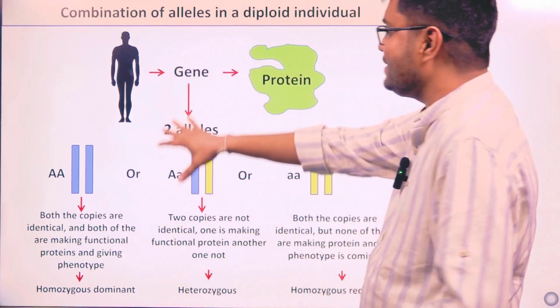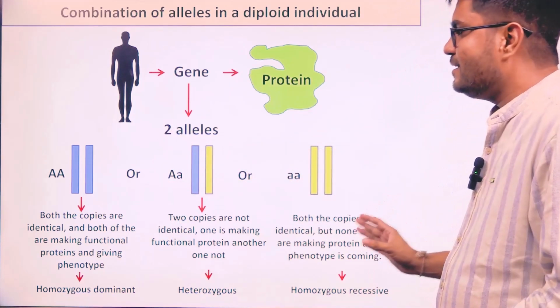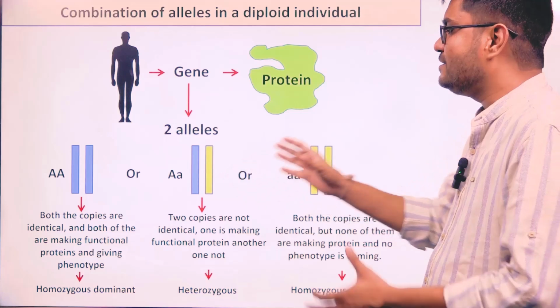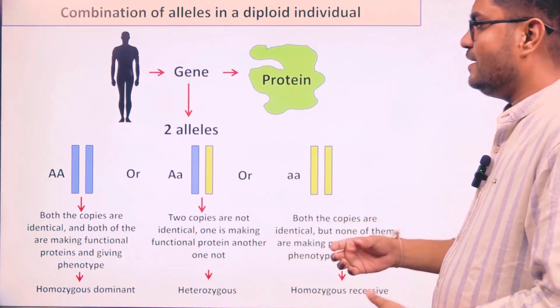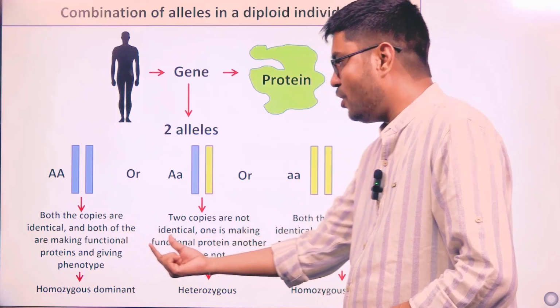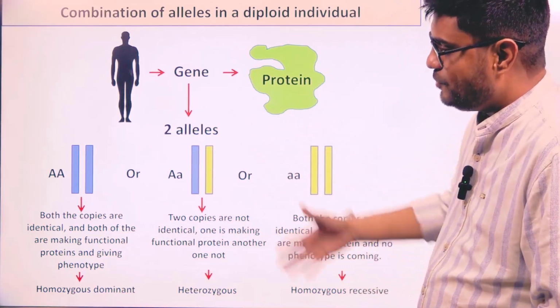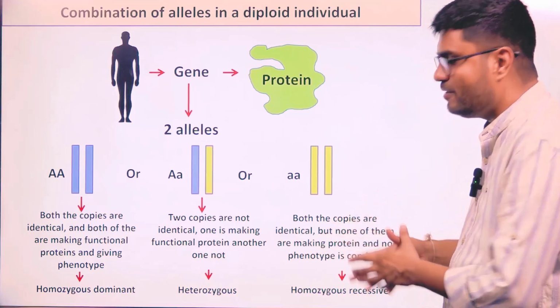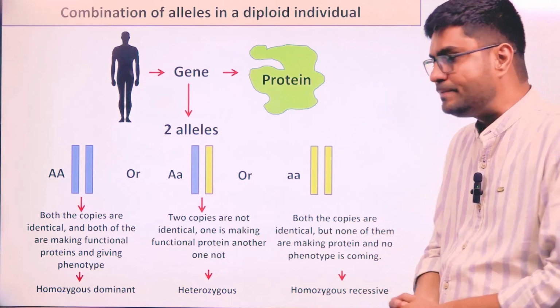So the same person cannot have all these three conditions simultaneously. The same person cannot have all these three conditions in the cells. The condition will be first one or second one or third. And I will explain in a future lecture how to use this word "or" to do complex calculations of genetics.